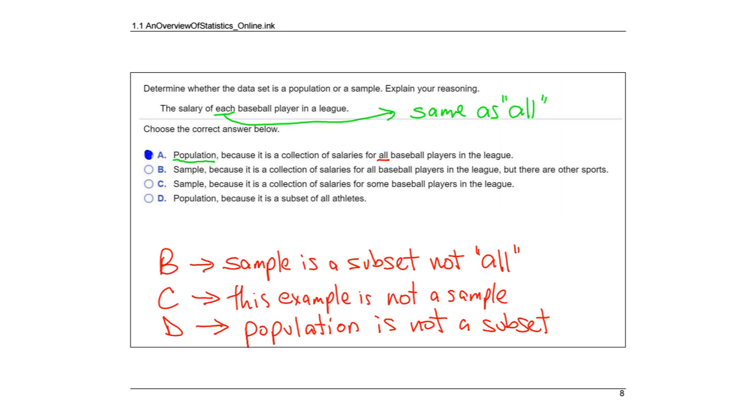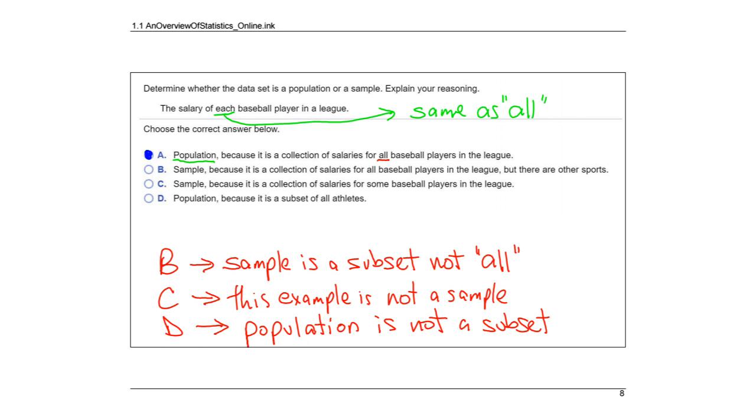We want to determine whether the data set is a population or a sample. It says the salary of each baseball player in a league. Okay, so each is like all. So if we're looking at the salary of all baseball players in a league, that's going to be a population, because it is the collection of salaries for all baseball players. B says sample because it's all the baseball players, but there are the sports. Okay, we're going too far with that one. Plus, if it's all the salaries, it would be a population.